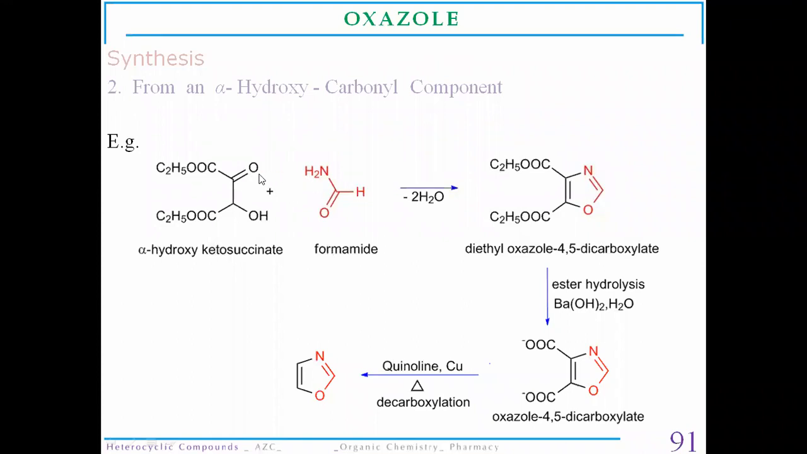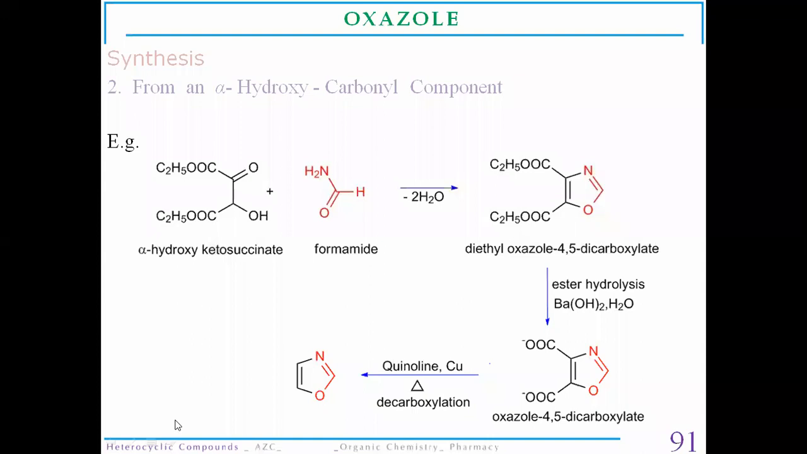First, there will be an addition reaction. With the help of dehydration, they will join together to form the ester diethyl oxazole 4,5-dicarboxylate. With the breaking of the ester bonds, there will be a formation of oxazole 4,5-dicarboxylic acid. It undergoes decarboxylation in the presence of copper ions, so there will be a formation of an oxazole. This method is particularly from alpha hydroxy carbonyl compounds.